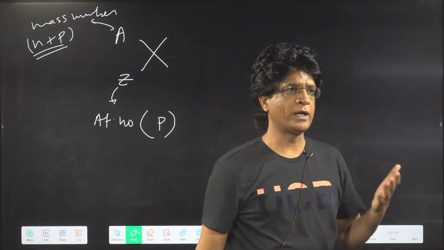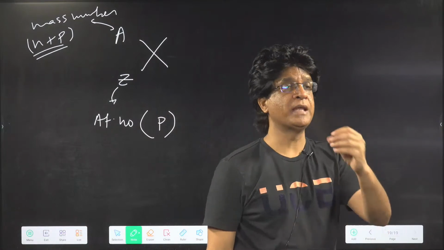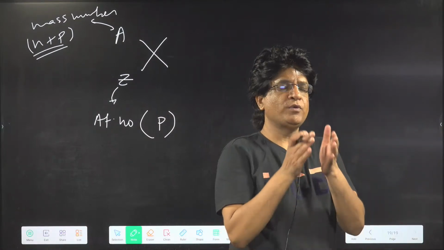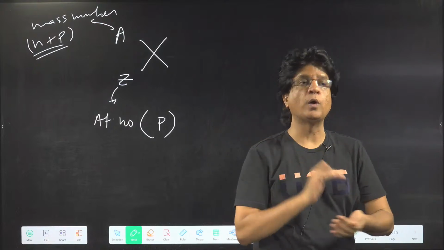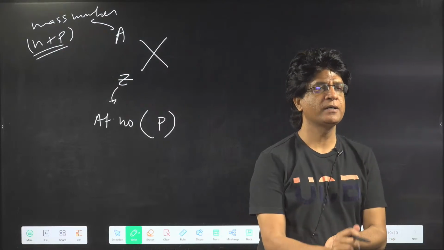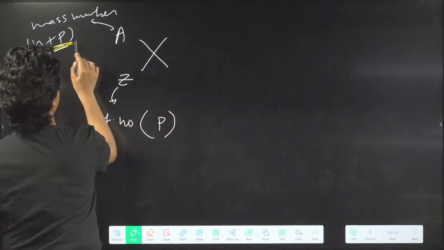Now, we also know that in the previous lecture, we have seen that the mass of electrons is almost negligible as compared to the mass of protons and neutrons. So when you have to calculate the mass of an atom, we neglect the contribution of electrons. We only take the mass of protons and neutrons, which is given by the mass number.